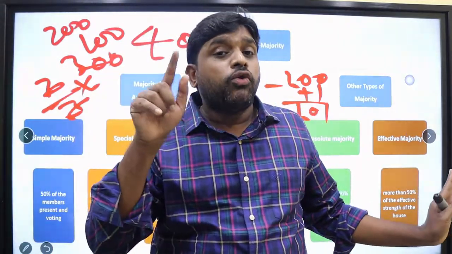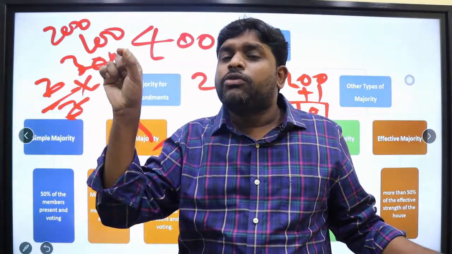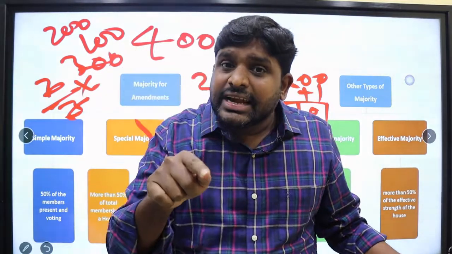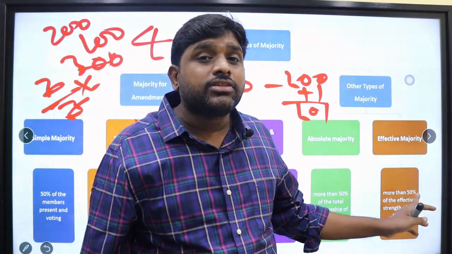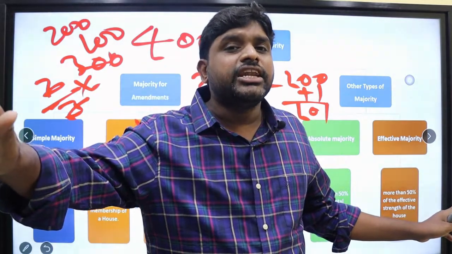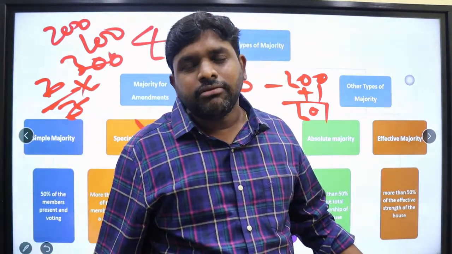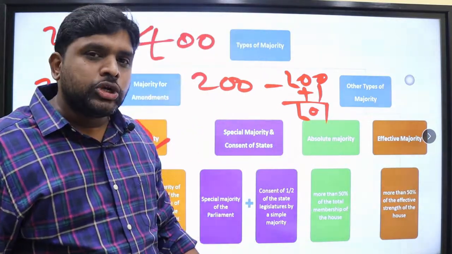I will take 40, easy number. 400 minus 40 is equal to 360. In that 360 divided by 2, 180 members plus 1 should give their approval. Means vacant seats need to be removed. That is called as effective membership. In this way, effective majority. In this way, absolute majority.